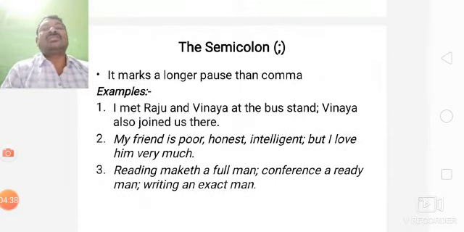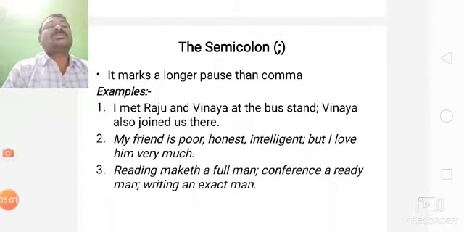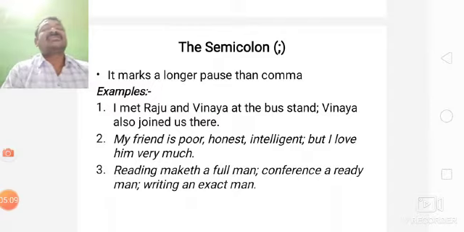Here, the semicolon. The semicolon is a longer pause than the comma. Comma is the shortest pause, whereas the semicolon is a longer pause than the comma. I met Raju and Vinay at the bus stand. Okay. Then Vinay also joined us there. Then we use semicolon. By using semicolon, we join one more sentence, that is, Vinay also joined us there. Okay.